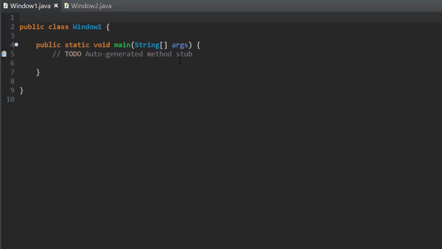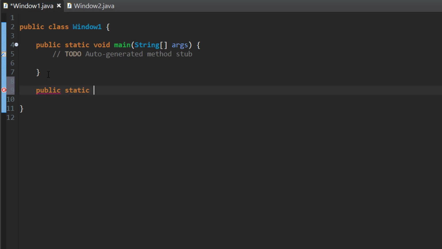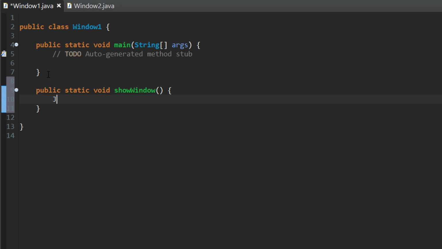Now, first, let's go to the Window 1 class and create a new function. Public static void show window, and we're gonna create a frame. JFrame frame equals new JFrame parenthesis semicolon. Window, let's rename it window 1. Now semicolon.